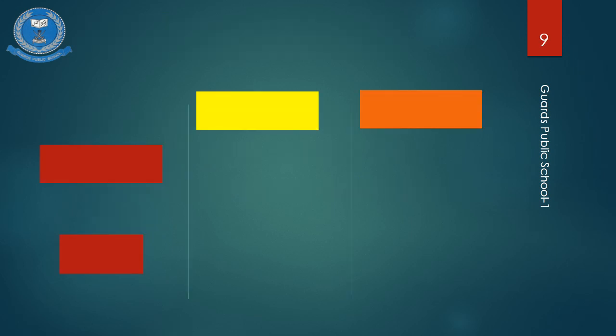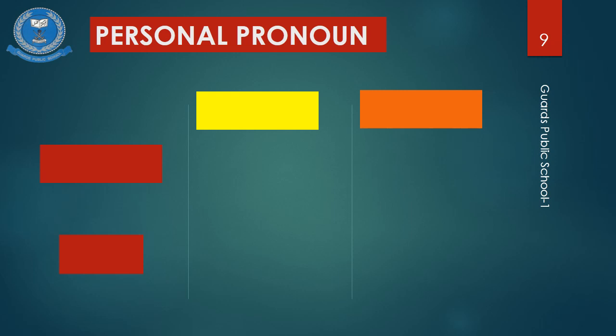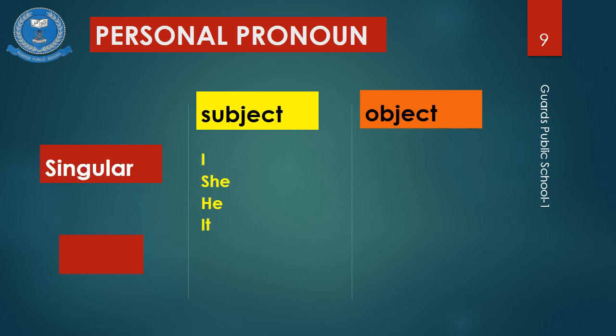Okay, so in personal pronoun, there are two things we discuss. One is subject pronoun and the other is object pronoun. In subject pronoun, in singular, we use I, she, he, it.